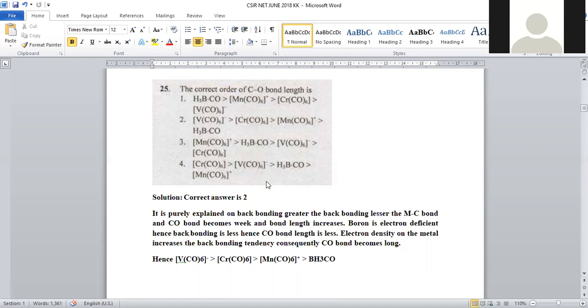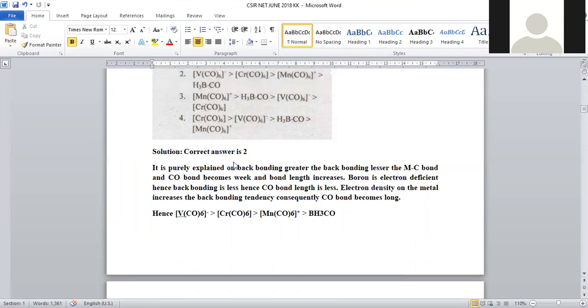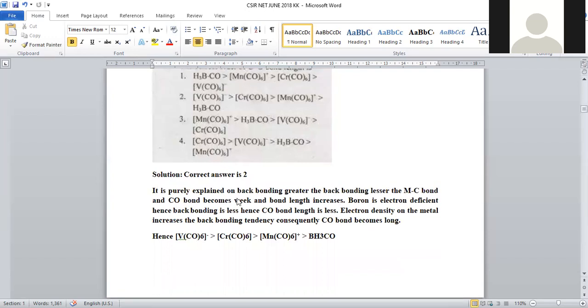So these are the various complexes given. We have to predict the carbon-oxygen bond length. All are carbonyl functional groups, all are ligands only, but based on the extent of back bonding, we can predict the CO bond length. Back bonding means whenever the central metal is in contact with carbonyl, there is a reverse formation. In general, the ligand gives electrons to the metal, so that is a coordinate covalent bond, and from metal to ligand electrons are also transferred. That is called back donation.